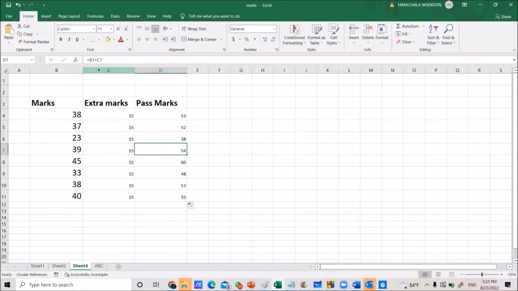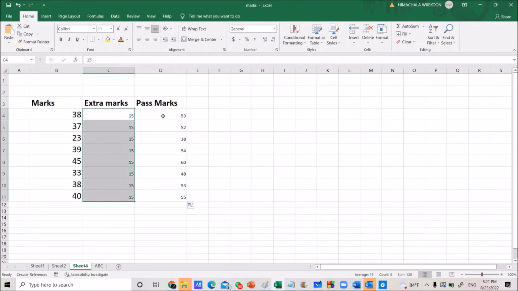This type of changing the cell address is known as relative reference. Always the formula will be changed according to the next value. That is called relative. At the same time, I am going to explain what is absolute. In the absolute case, when we change the value, the cell address may not change. That's the same example.